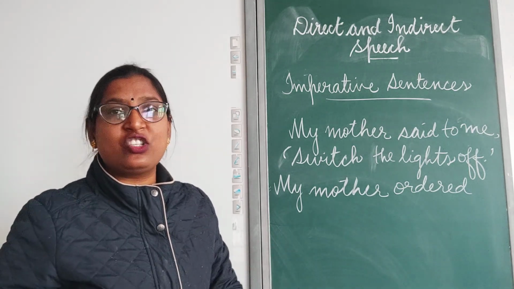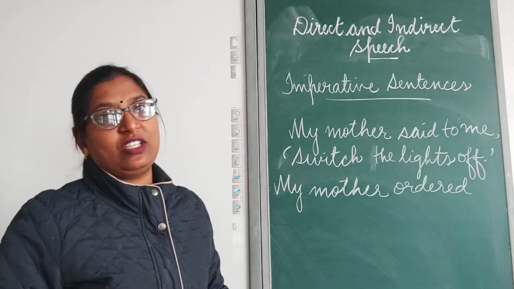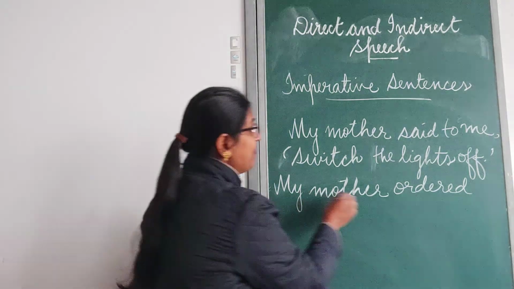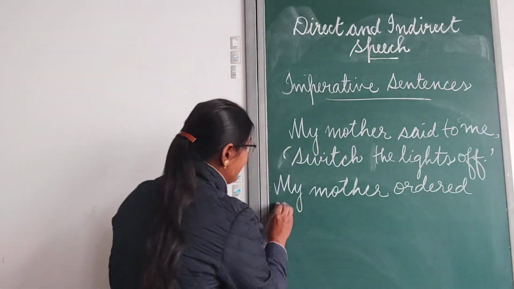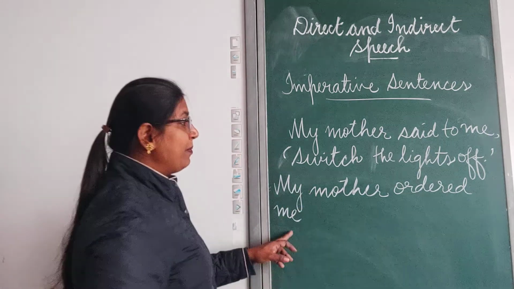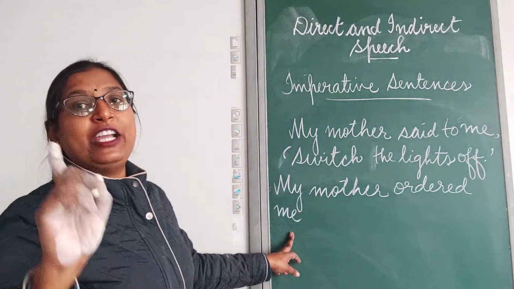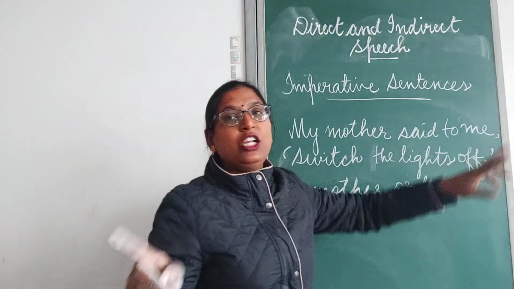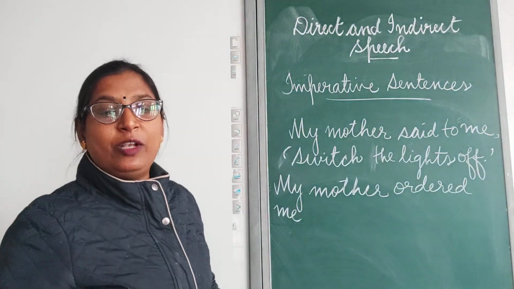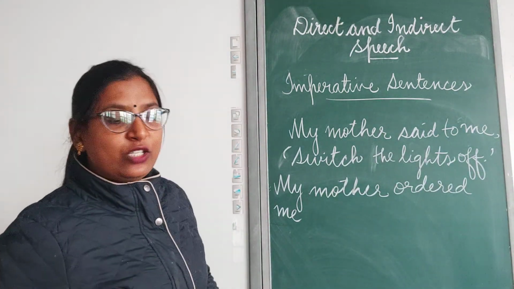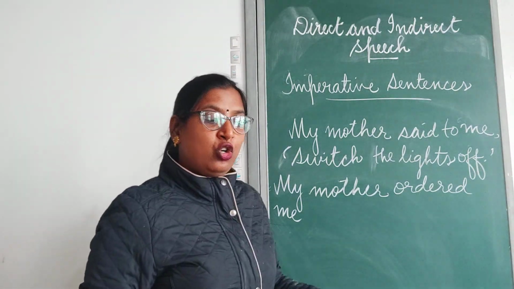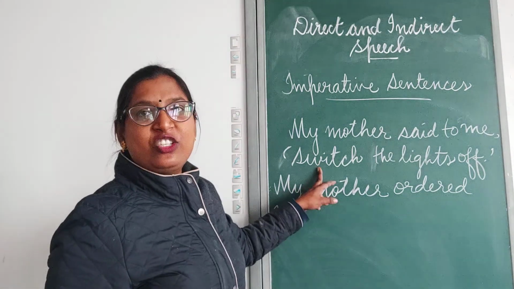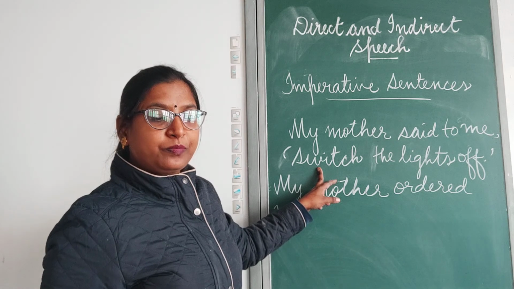If it is giving a suggestion, you can change said to suggested. Clear? Likewise. My mother ordered me. No conjunction will be used, but the finite verb will be changed to a non-finite verb.